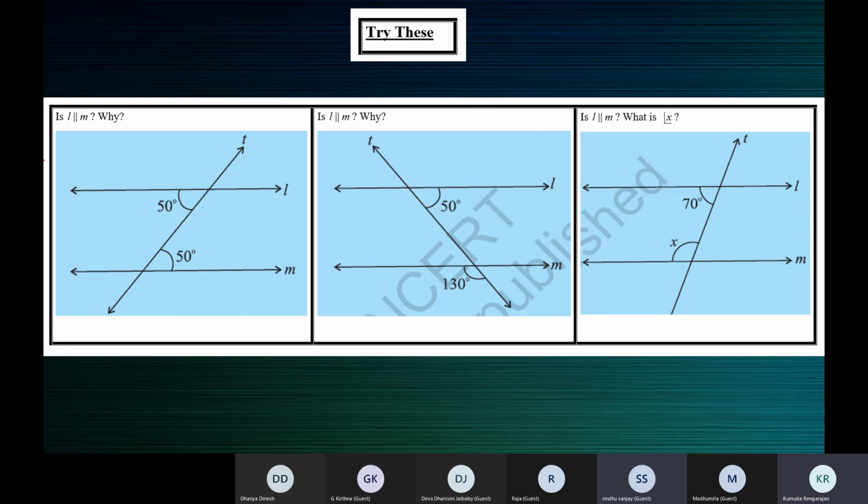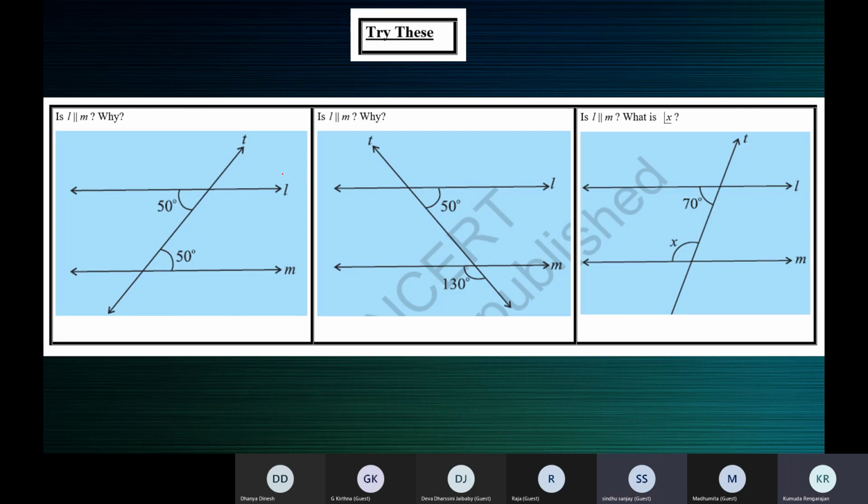Okay, the question is, is L parallel to M? Why? They are parallel because of 50. This is alternate interior angles, ma'am, and they are equal. Who's this? Anjay or Sindhu? Sindhu, ma'am. Very good.